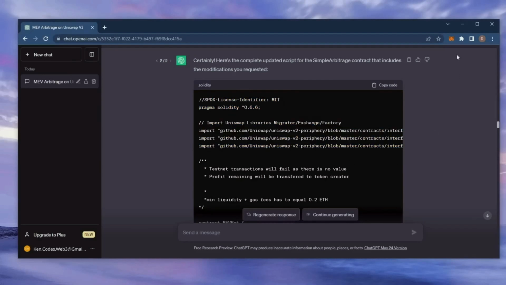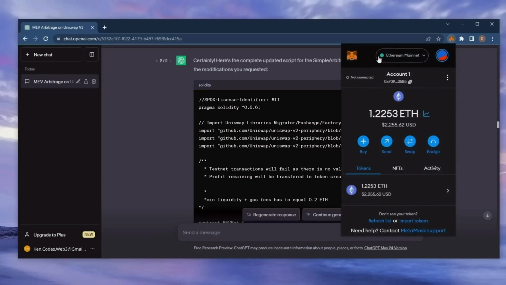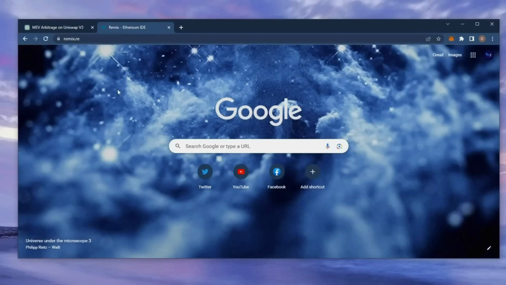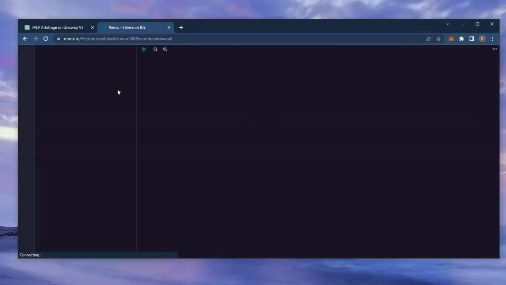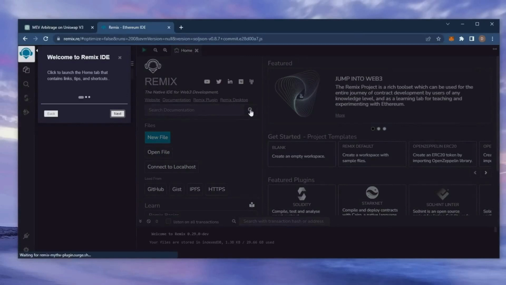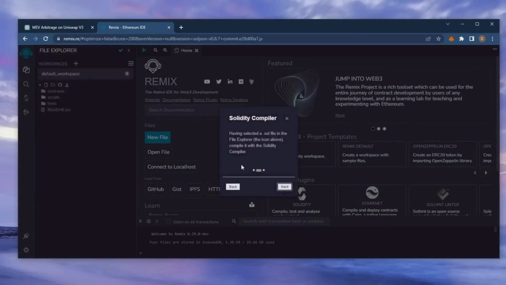Let's get started. So, make sure you have the MetaMask browser extension installed and you're connected to the Ethereum mainnet. Now head over to Remix. Remix is a Web3 application that allows us to develop, compile, deploy, and launch smart contracts coded in the Solidity language. I'll put a link to Remix in the description below.